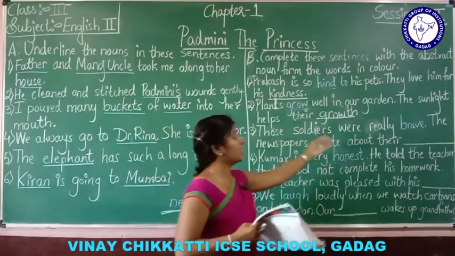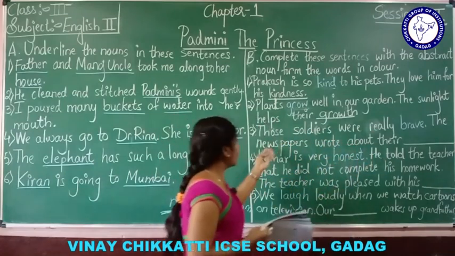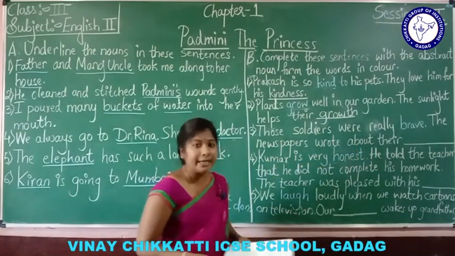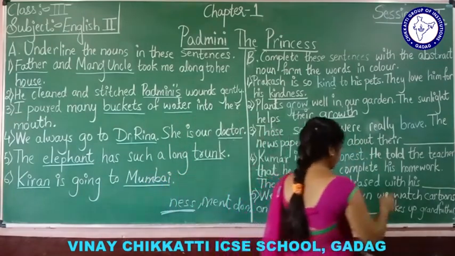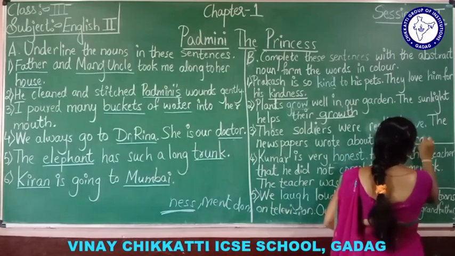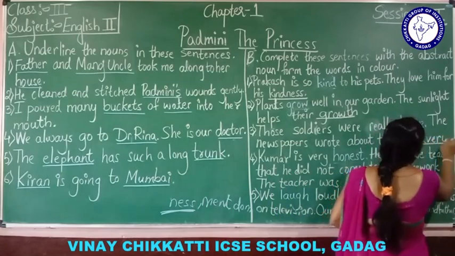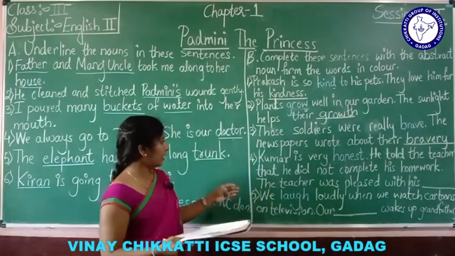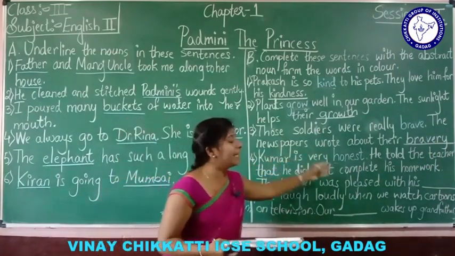Those soldiers were really brave. The newspapers wrote about their bravery. Bravery. Understood?